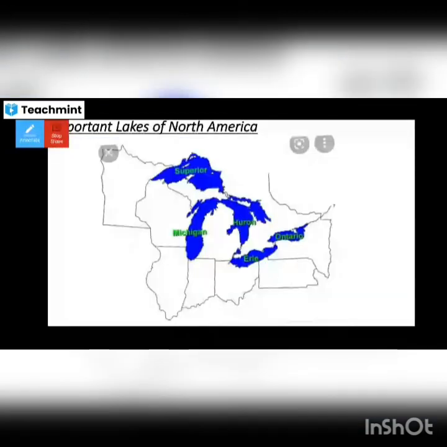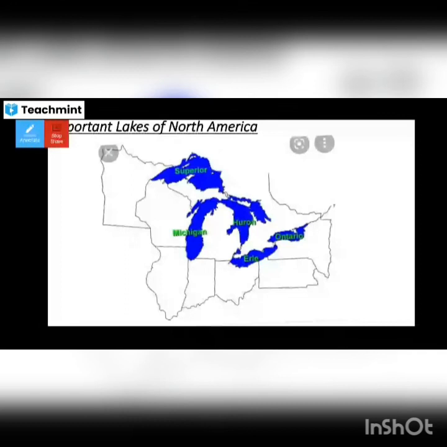So we'll see the important lakes of North America. There are 5 important lakes. Huron, Ontario, Michigan, Erie, Superior.